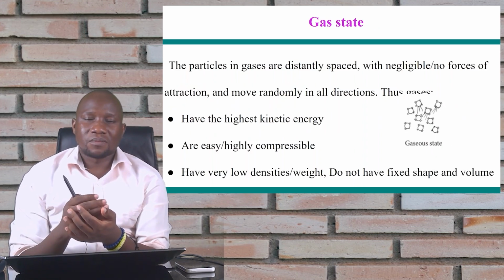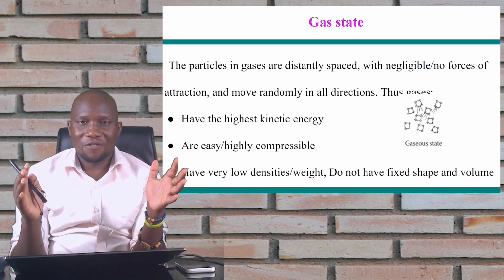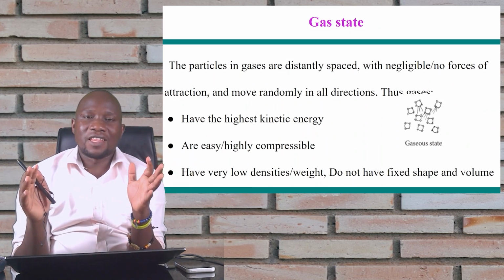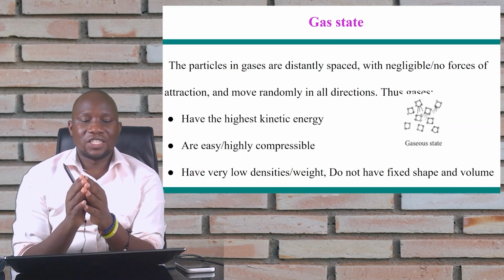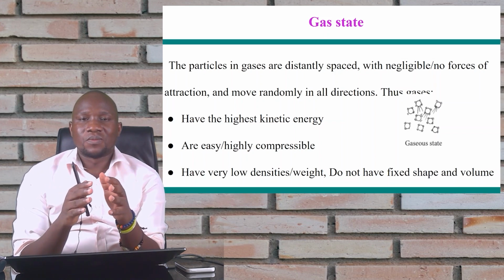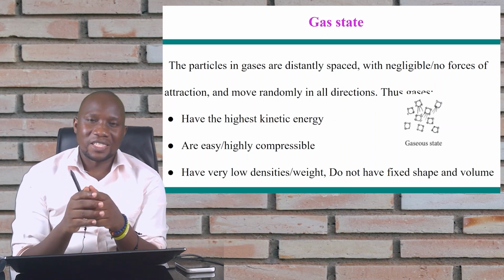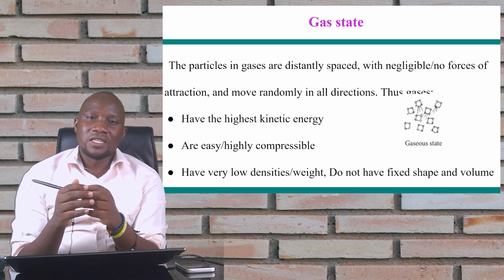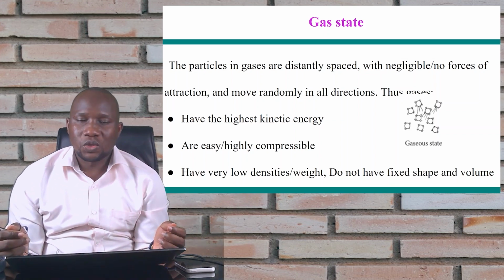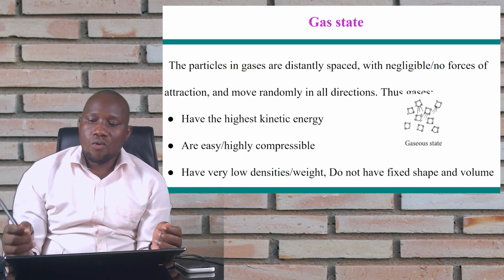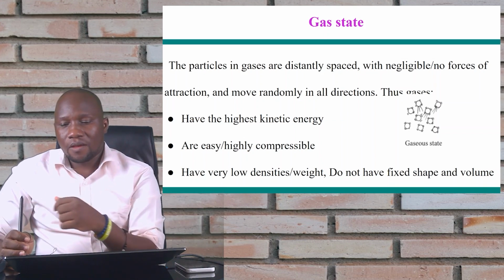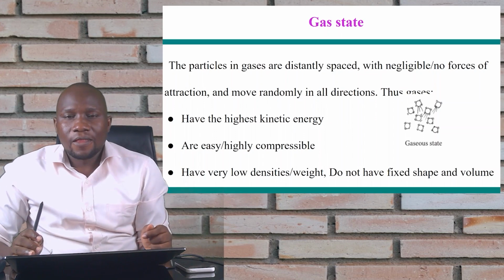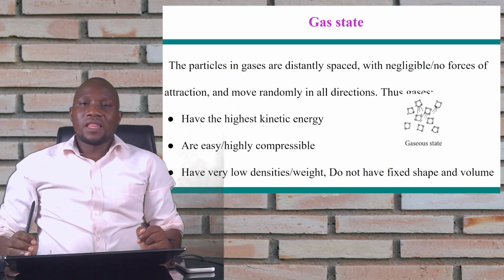And then for gases, what we see is that the particles are far apart, and that means they're compressible. Okay, they have high kinetic energy. That means also they have low density and weight. And they do not have any particular shape or volume. Okay, so those are the three states of matter that we have looked at.